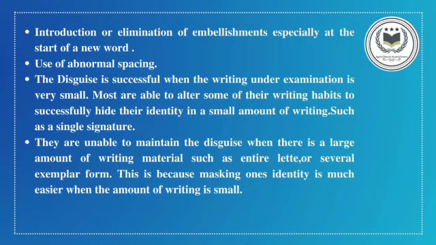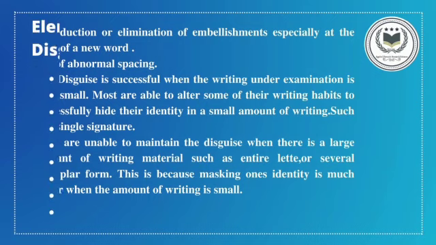Use of abnormal spacing. The disguise is successful when the writing under examination is very small. Most people are able to alter some of their writing habits to successfully hide their identity in a small amount of writing, such as a single signature. They are unable to maintain the disguise when there is a large amount of writing material, such as an entire letter or several exemplar forms. This is because masking one's identity is much easier when the amount of writing is small.